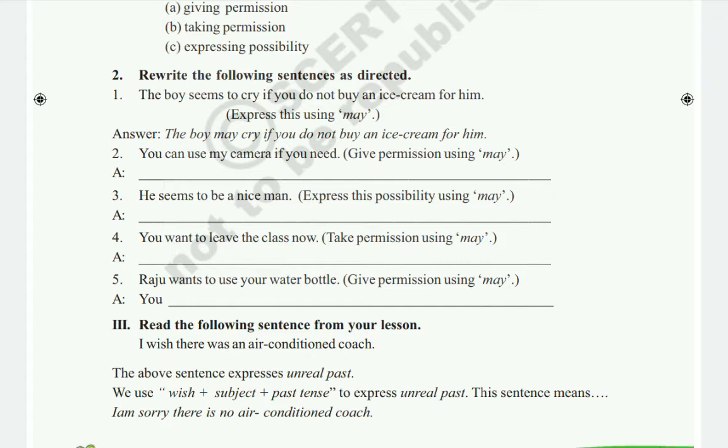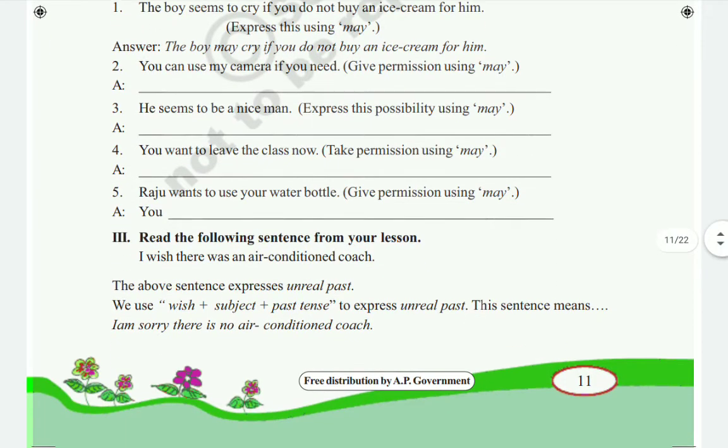Next, third one you see. He seems to be a nice man. So express this possibility using may again. So here we have to write, he may be a nice man. He seems to be nice. So, he may be a nice man.